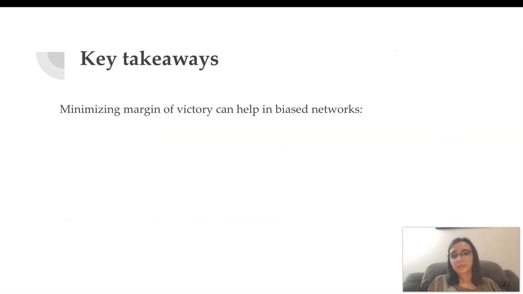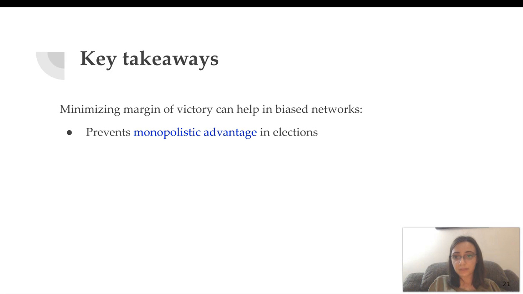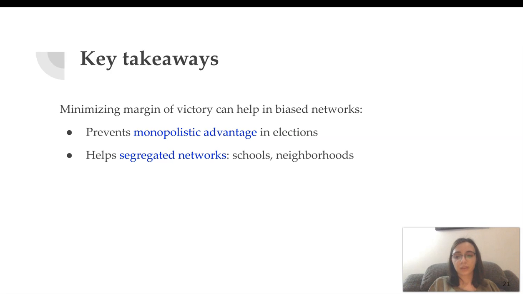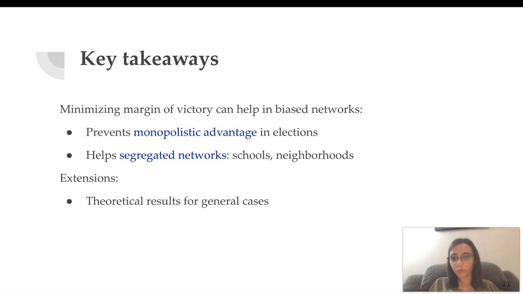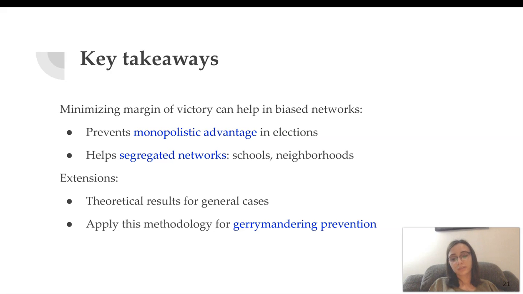So the key takeaways are that minimizing margin of victory can help, especially in very biased networks, by preventing monopolistic advantage in elections and helping in segregating scenarios in schools, in neighborhoods, and so on. There are many extensions that we can think of, from extending our theoretical results for different general cases to applying this methodology to scenarios like gerrymandering prevention.